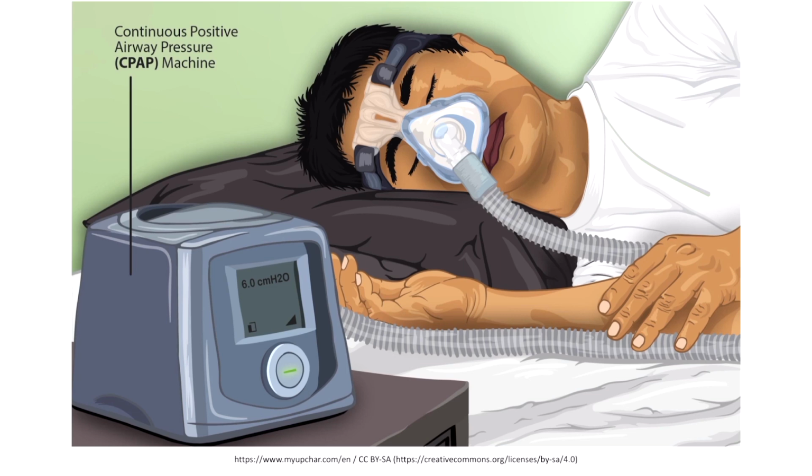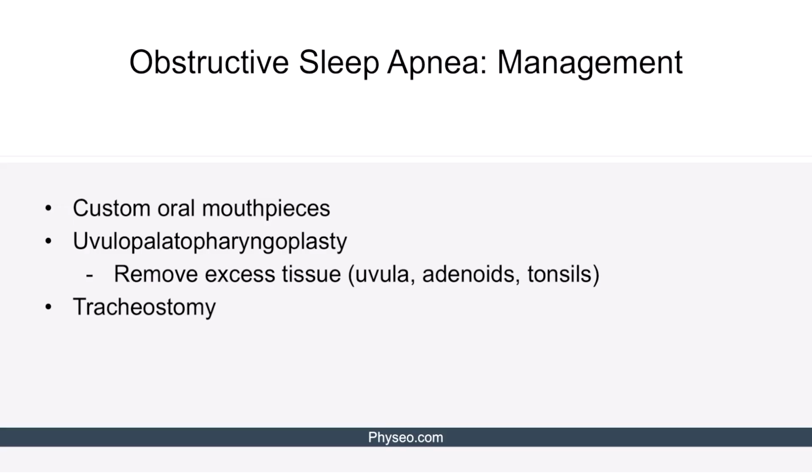So whenever you have an OSA patient who is supposed to be on a CPAP, don't assume they are compliant with treatment, and always ask if they actually use their CPAP machine at night. If the patient's OSA is due to structural abnormality, they can receive a custom oral mouthpiece to improve airflow. In the case of OSA secondary to excess oropharyngeal tissue, patients can undergo a procedure known as uvulopalatopharyngoplasty in order to remove that extra tissue.